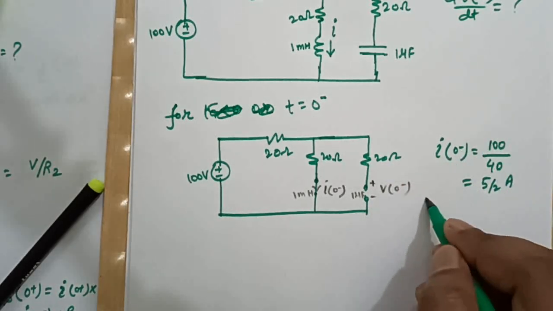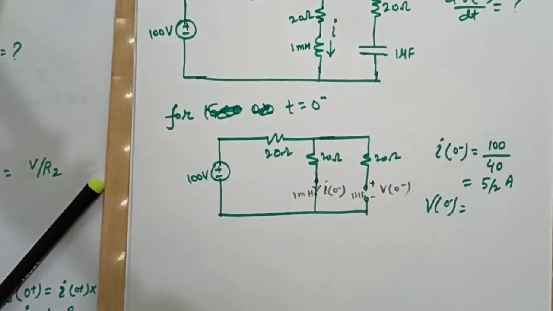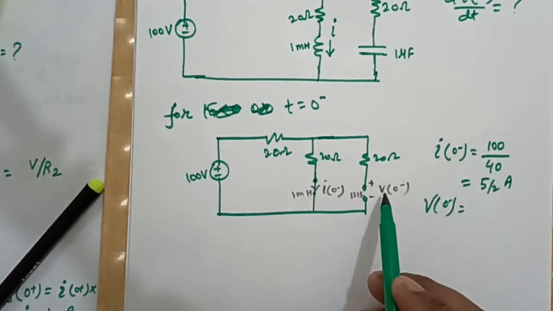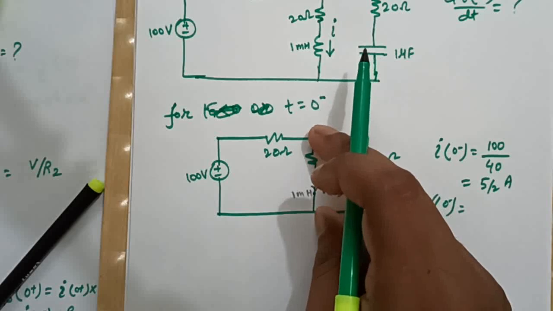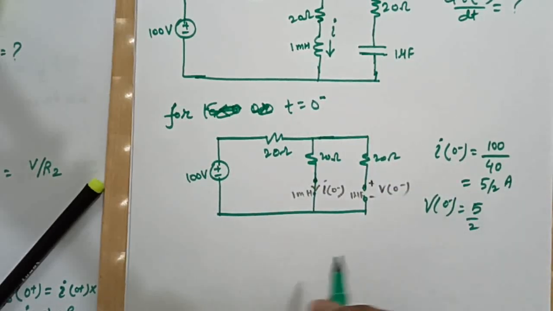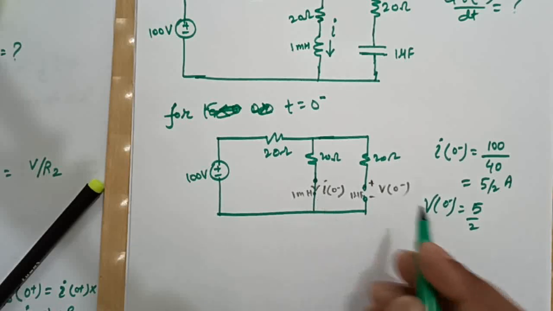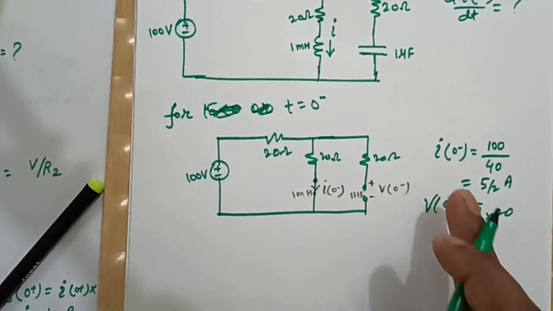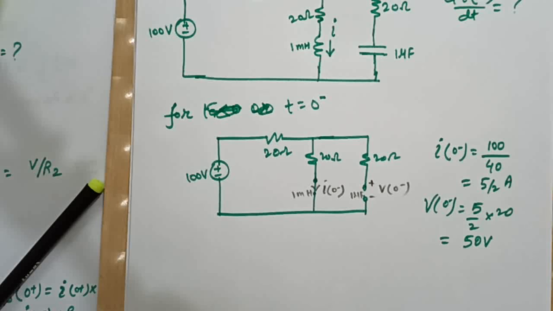And our V0 minus is the voltage drop across this branch, since no current flows through the capacitor. 5/2 ampere is the current flowing through this, and the resistance, which gives 50 volt. So our V0 minus is 50 volt, I0 minus is 5/2 ampere.